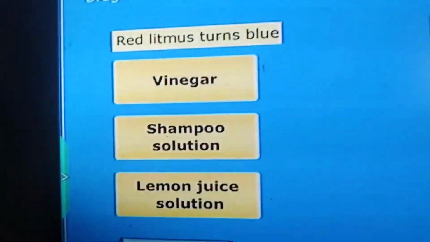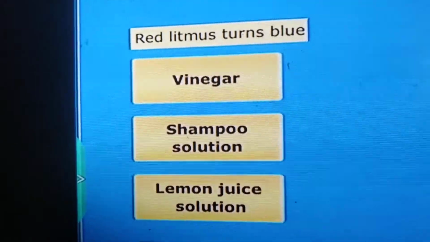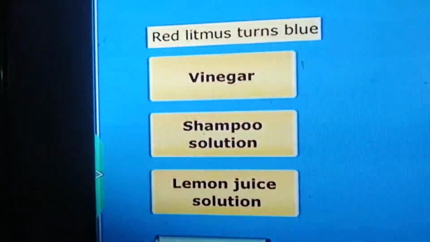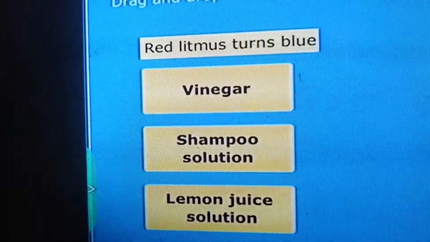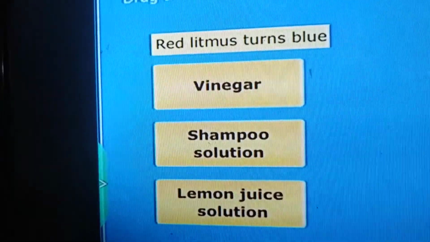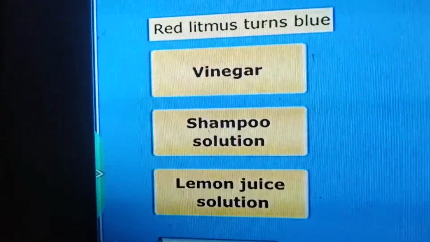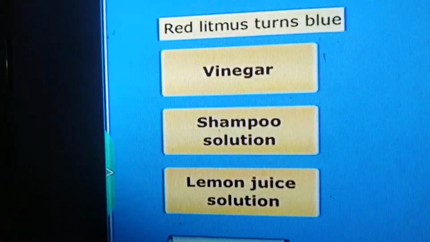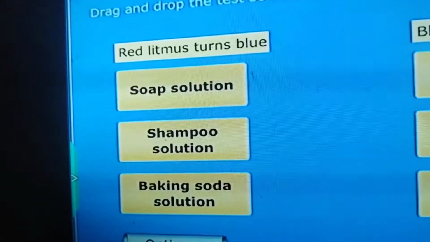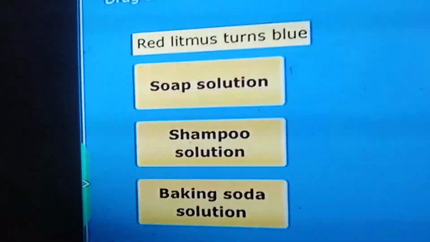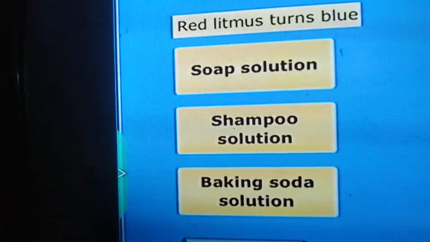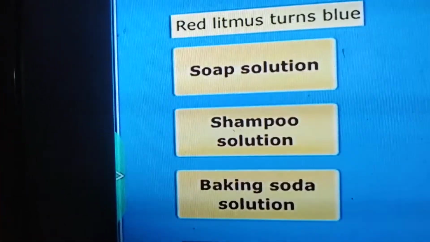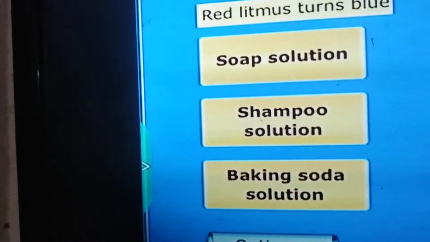If you test using litmus paper, you can understand that red litmus turns blue when dipped in soap solution, shampoo solution or baking soda solution, because these are bases.